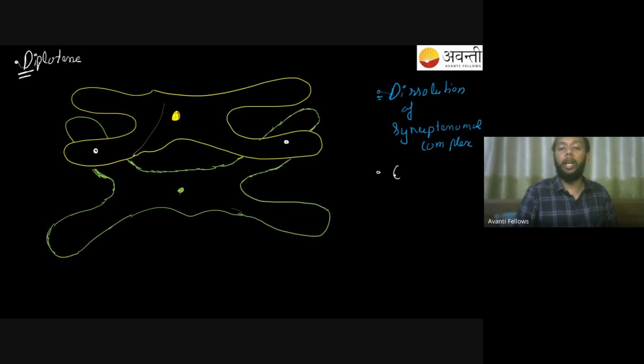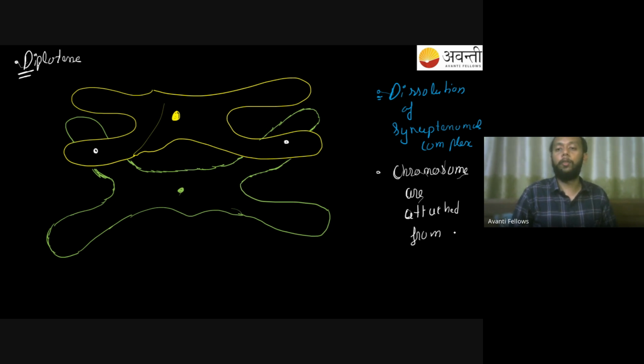So chromosomes are attached now, from the point of crossing over.